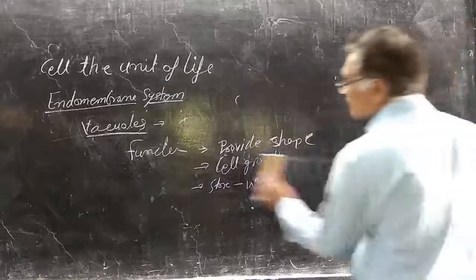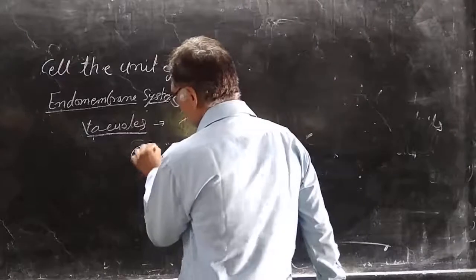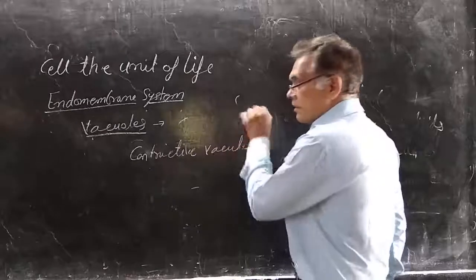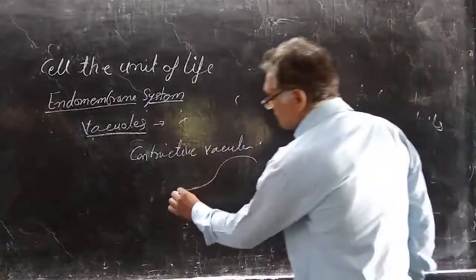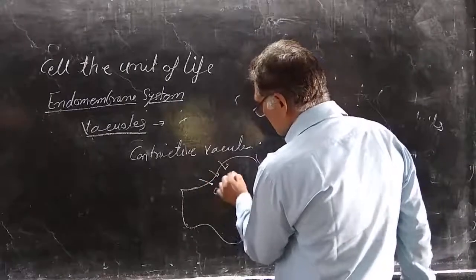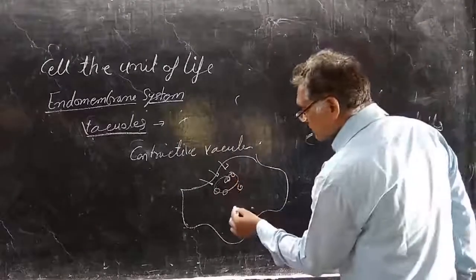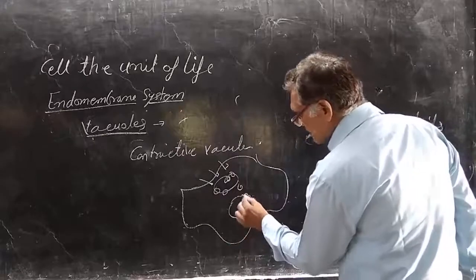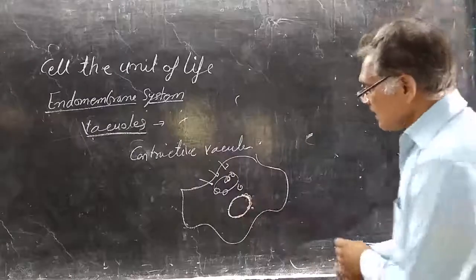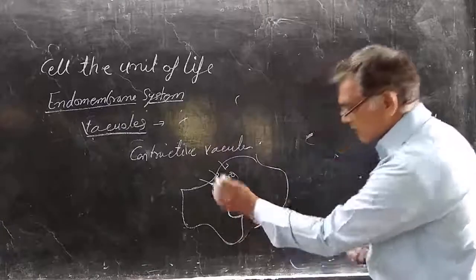We see the contractile vacuoles present in the amoeba. Amoeba is present in fresh water, and water continuously enters the amoeba cell. These small vacuoles combine to form a big vacuole, which attaches to the cell membrane and releases its content outside the body.